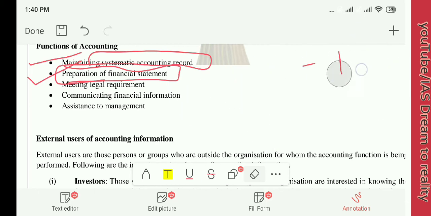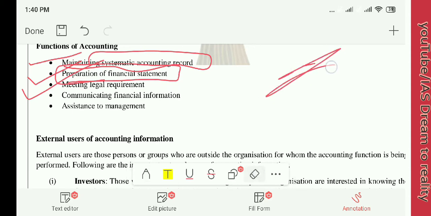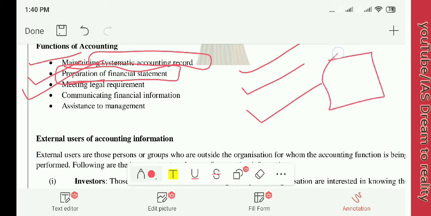Now we will see the third function, that is meeting the legal requirement. If you are running an organization, then you are under the guidelines of the government of India or the government of any other state, and there will be certain guidelines. Some of the guidelines will be like maintaining particular accounts, maintaining them in a systematic format, and in a format that is required for government auditing. And this maintenance is nothing but meeting the legal requirements